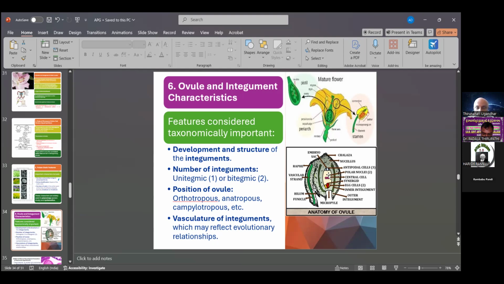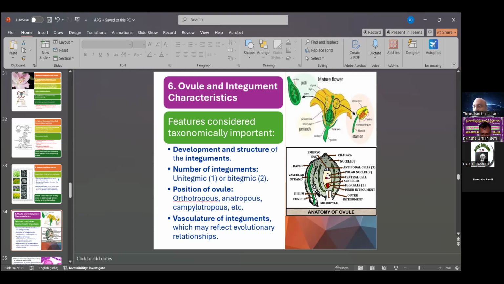Development and structure of the integuments: outer integument and inner integument, which become the seed coat after fertilization. The number of integuments, so unitegmic or bitegmic. Position of the ovules: orthotropous, anatropous, campylotropous, amphitropous, and circinotropous, these five types of ovules. The structure is also different. Then the vasculature of the integuments, which may reflect evolutionary relationships. That is the ovule and integument characters.